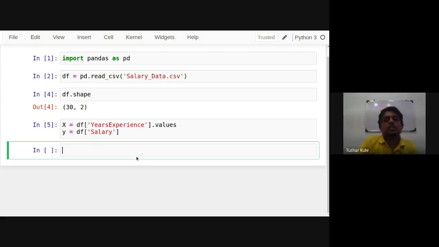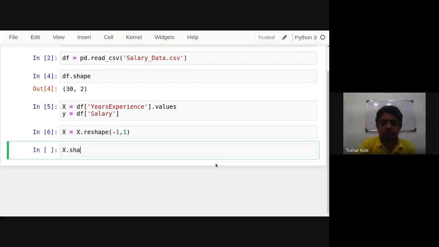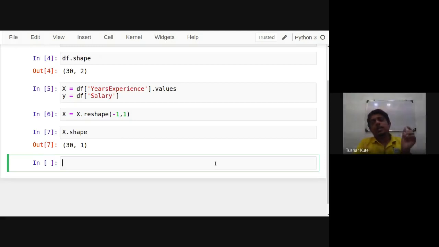One more thing to note is that X is in a single dimension, so practically when I want to do this in Python, I need to reshape it to two dimensions. So I've made it two-dimensional: 30 rows and 1 column. Previously it was not like that.